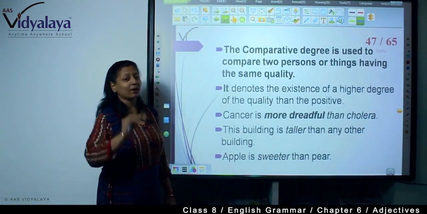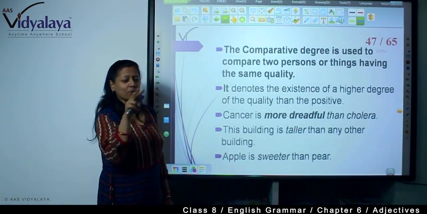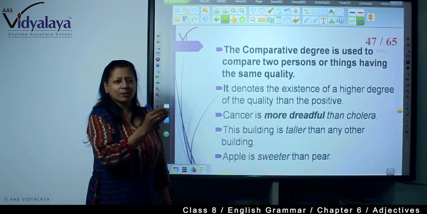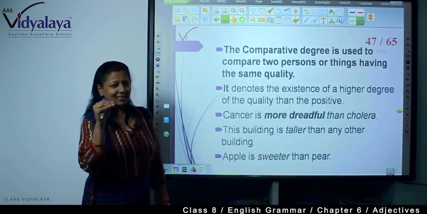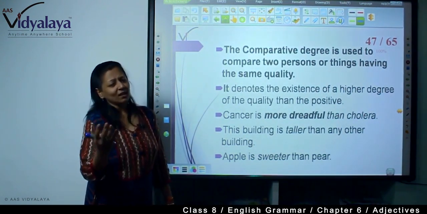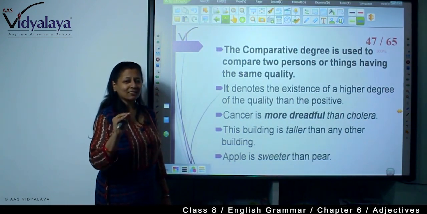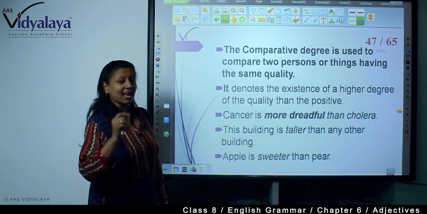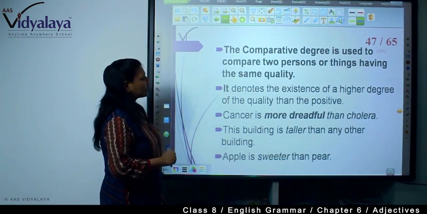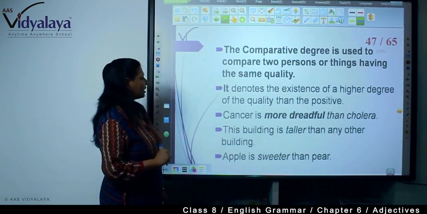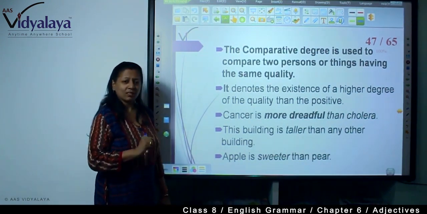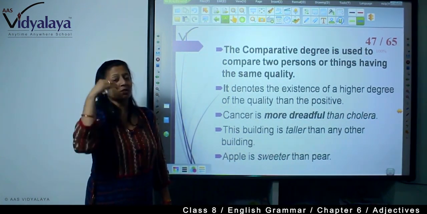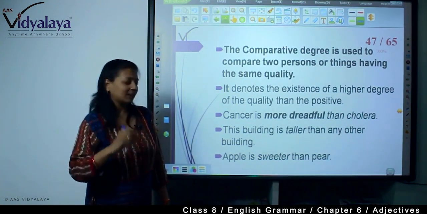Now, comparative degree, when comparison is there. So, when 2 persons are there having the same quality and we are comparing who is better or who is just a little bit worse than the former one, we use comparative degree. We compare 2 persons or things having the same quality. It denotes the existence of a higher degree of the quality than the positive. If the quality is negative, it shows the higher degree. If the quality is positive, it shows the higher degree than the positive degree.